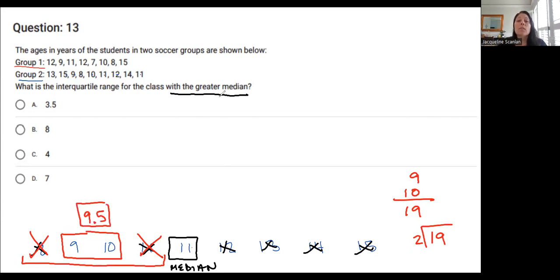Now I'm going to do the same thing for the numbers that are to the right of the median. I'm going to find the median of the upper set of data points. I'm going to try to erase these little black lines. I don't know if it'll let me without erasing the numbers.